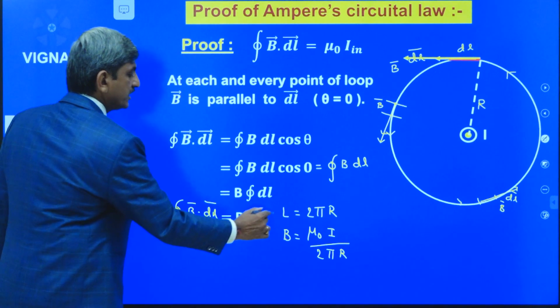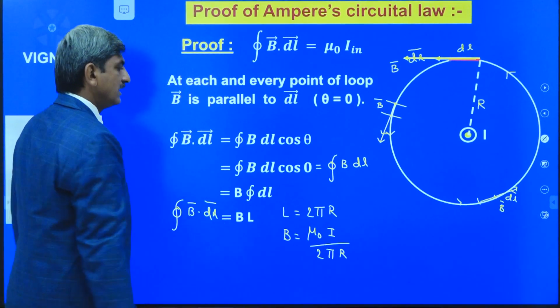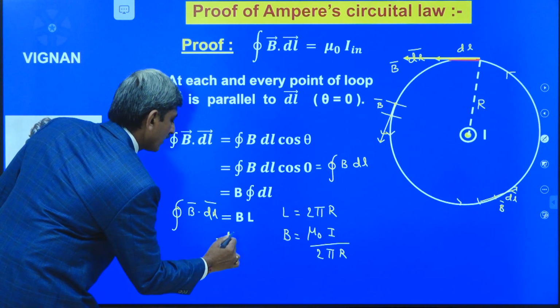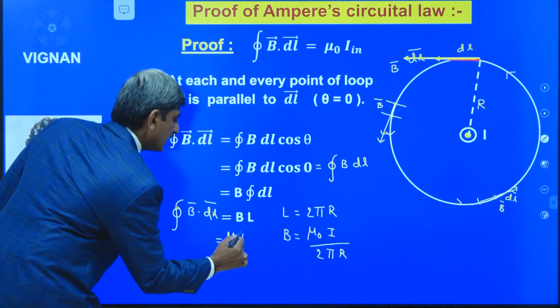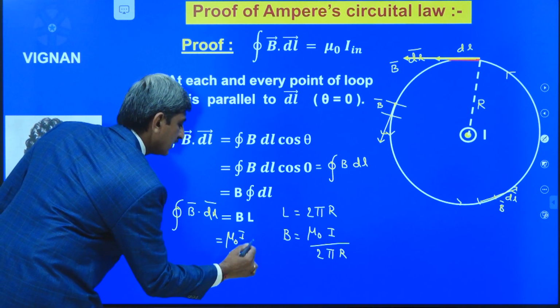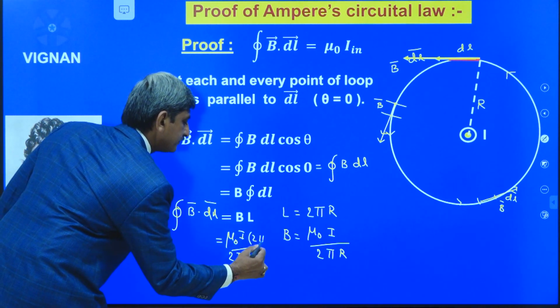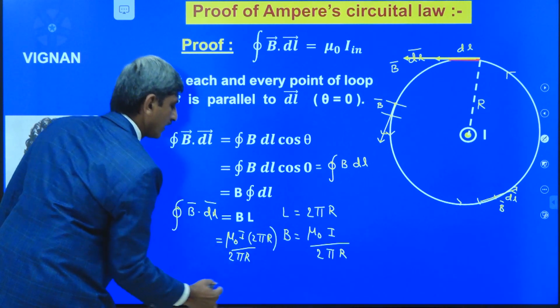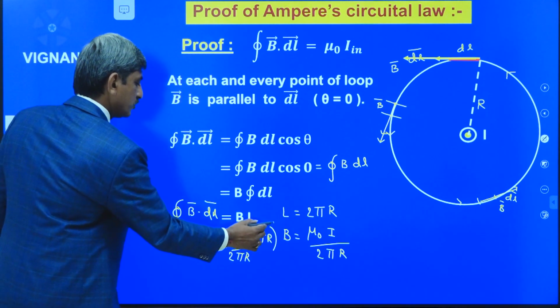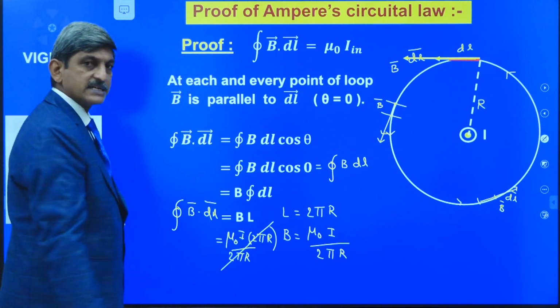Now, substitute this B value and L value in this equation, it becomes mu naught I divided by 2 pi r into 2 pi r. So, this 2 pi r and 2 pi r are cancelled.